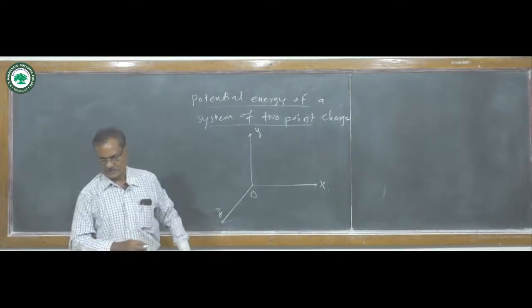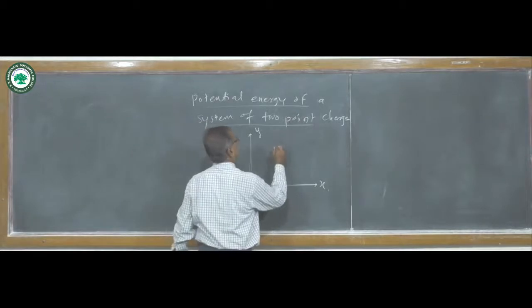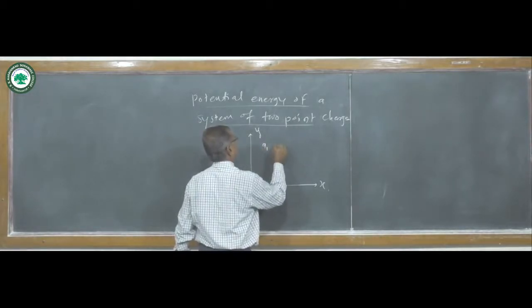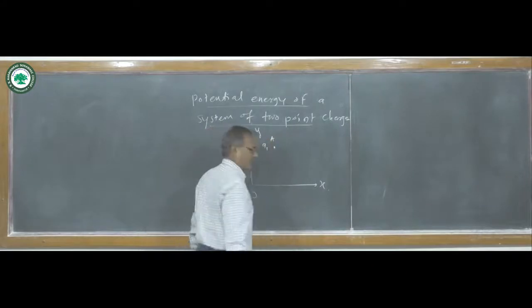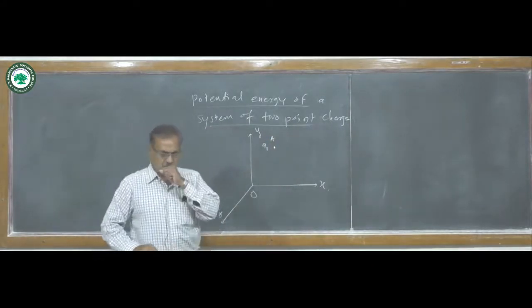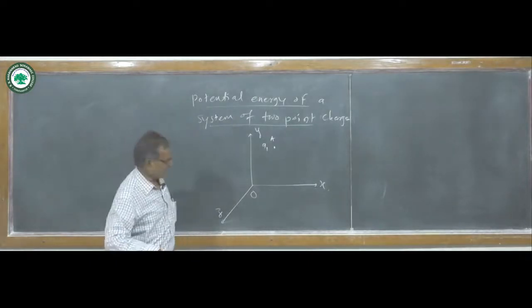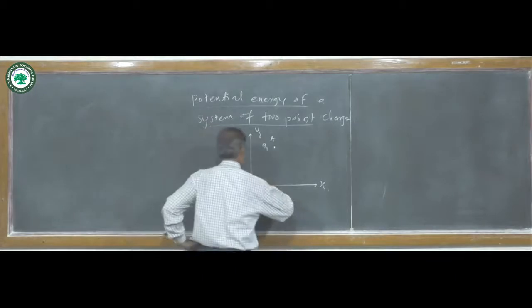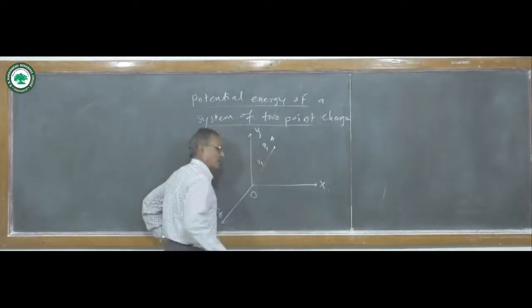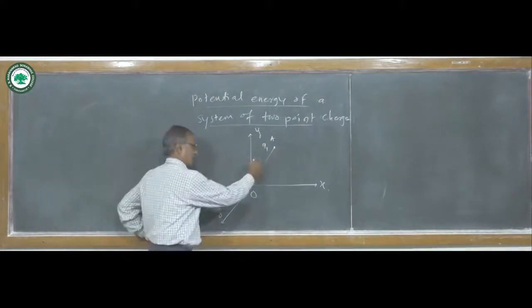Now in that system, suppose the charge q1 is located at point A, and its distance from the origin is the vector r1.